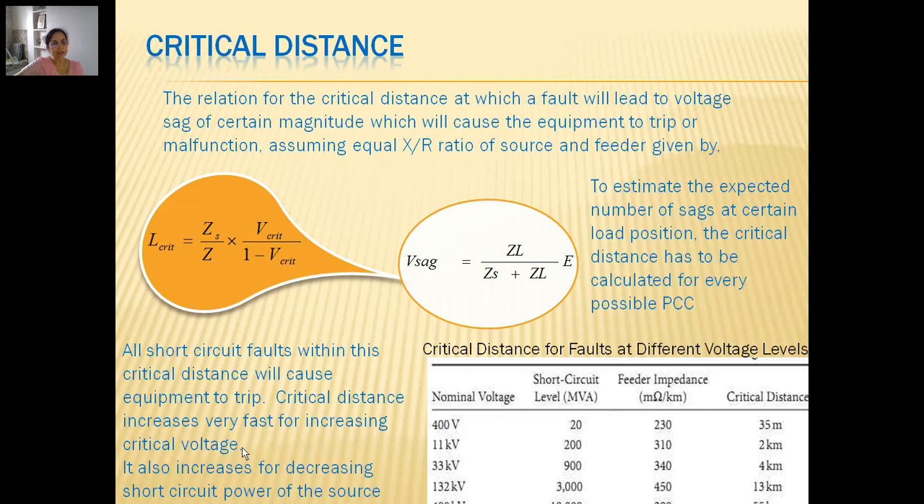Increasing critical voltage means I am making the equipment more sensitive. I am saying that if the voltage deviates, say, from 1 pu to 0.9, even at this voltage my equipment would be sensitive and it may malfunction. So the more sensitive the equipment, the larger the critical distance around it. So the region in which a fault takes place which will disturb our load is increasing, and that is the impact or significance of the calculation of critical distance.